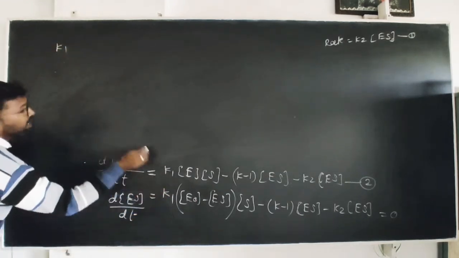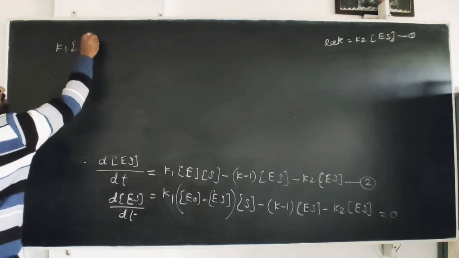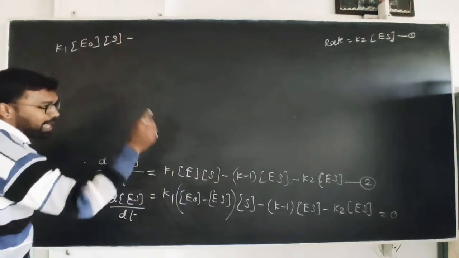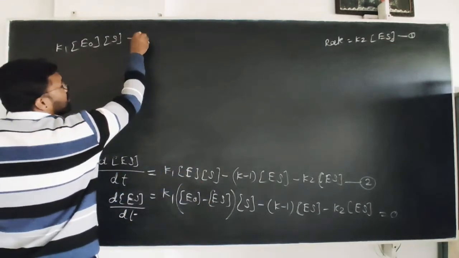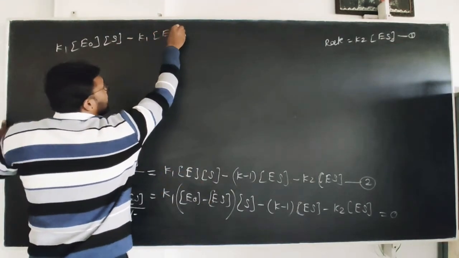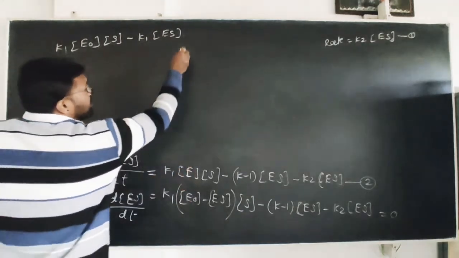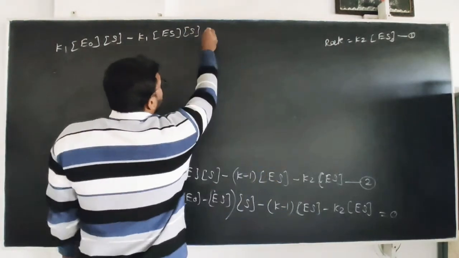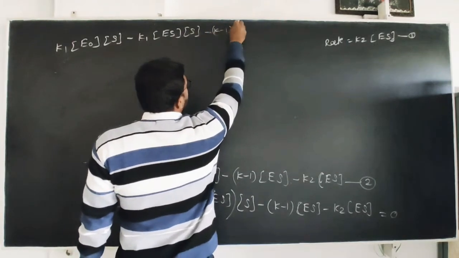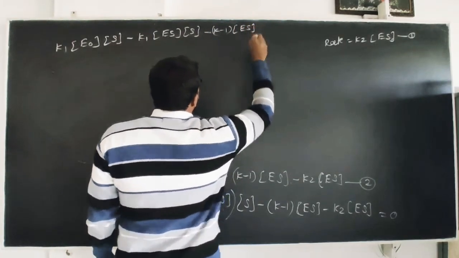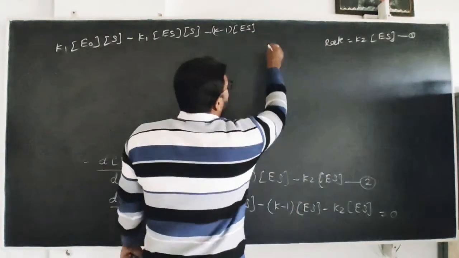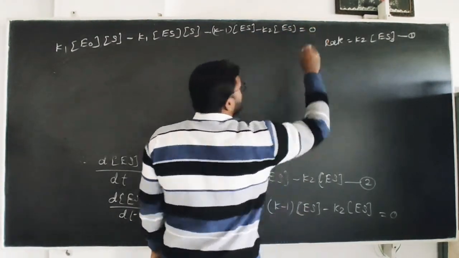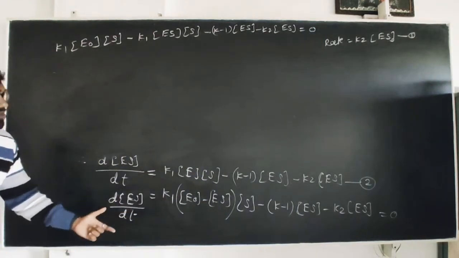So K1 into E0 into the concentration of substrate, minus K1 into ES into the concentration of substrate, minus K inverse into the concentration of intermediate, minus K2 into the concentration of intermediate, which is equal to 0.